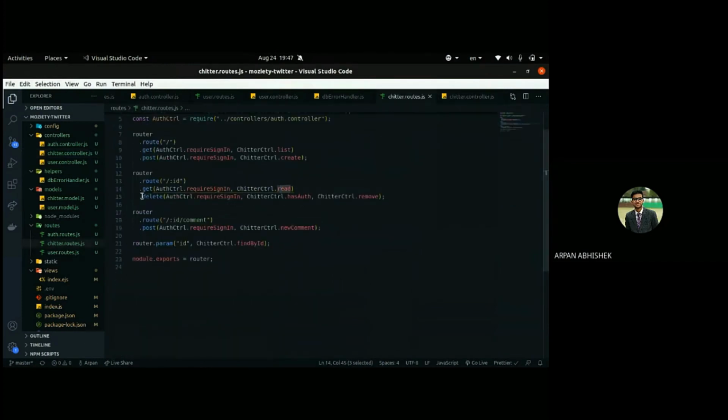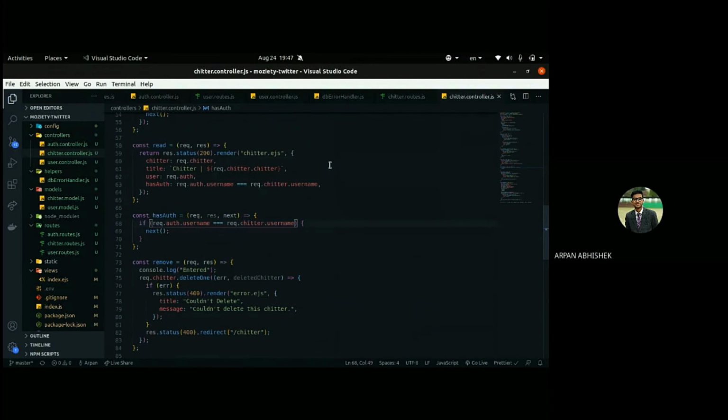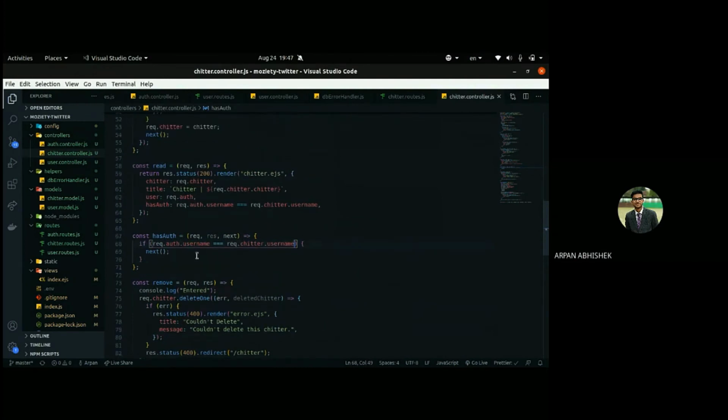Okay, so for delete, we have that requireSignIn middleware, but we also have another middleware, hasAuth. What hasAuth does is check whether request.auth.username is equal to request.chitter.username. So if the signed-in user is the same user who created that chitter, it should go through.